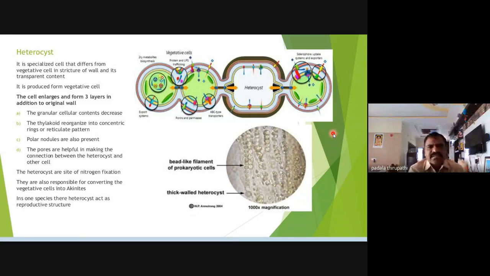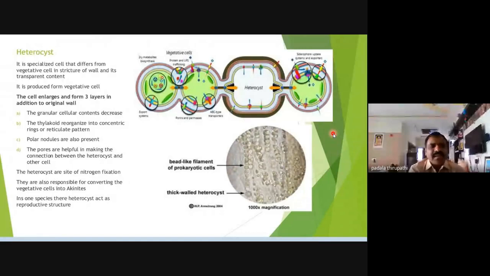Normal vegetative cells do not contain any polar nodules, but the heterocyst cell contains polar nodules. So with the help of polar nodules we can also identify whether the cell is a heterocyst or a normal vegetative cell. Is it clear? Okay.